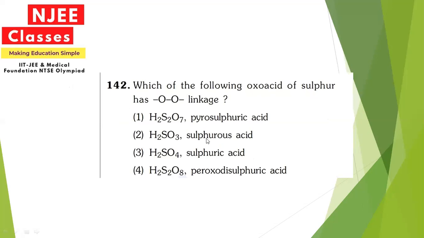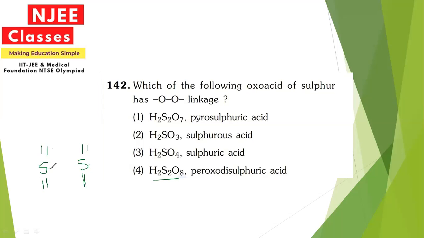Next, which of the following oxoacids of sulfur has an oxygen-oxygen linkage? For this, we can try the structure of all the acids. Besides drawing all these structures, let us try with the last one. Since sulfur has 6 valence electrons, among all 6 electrons, let me combine 4 electrons with 2 oxygens.